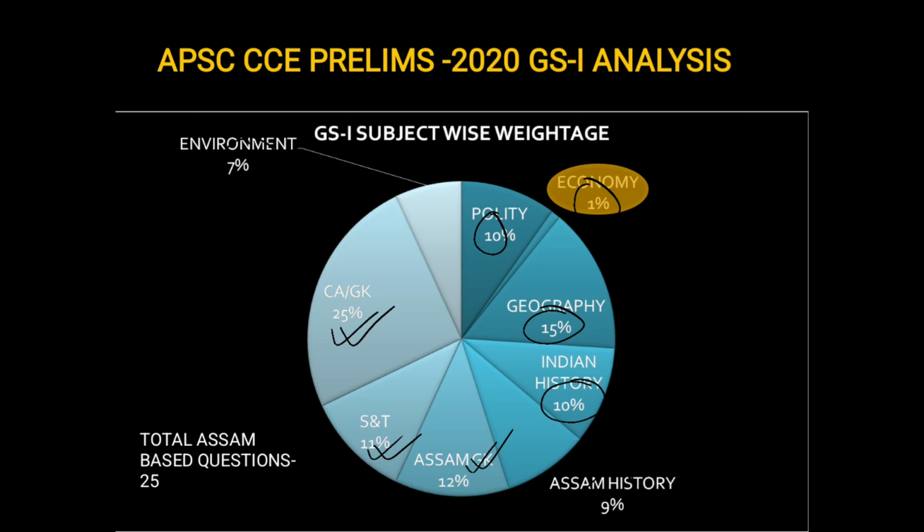Bank rate, repo rate or any macroeconomics topic, or last year's budget or economic survey, usually questions are asked on these. This paper the economy weightage was a little low. This is because economy questions are usually current affairs related.